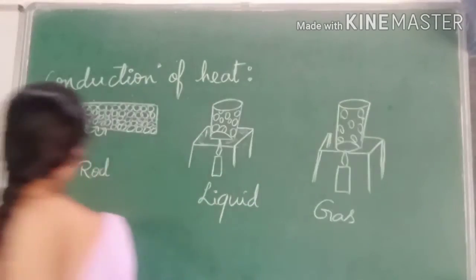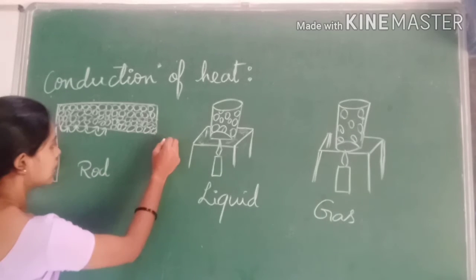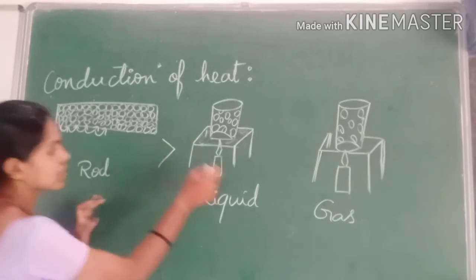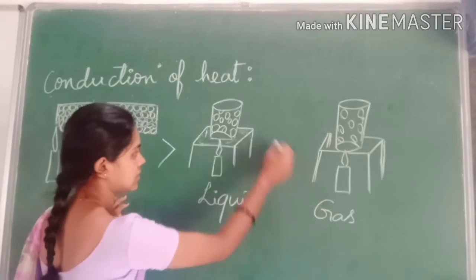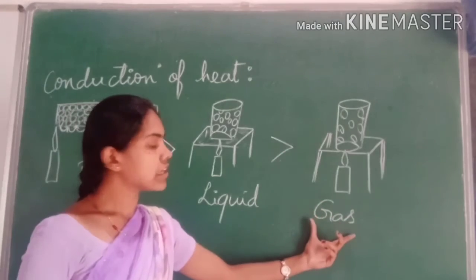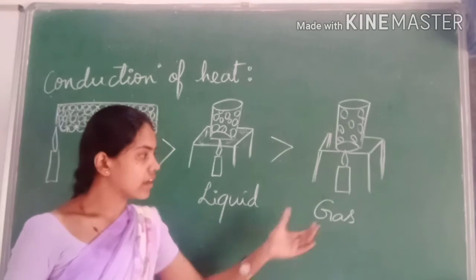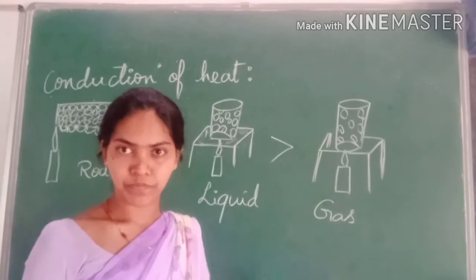So transfer of heat energy takes place faster in solids than liquid and gas. In the gas, the transfer of heat takes place at a very slow rate.